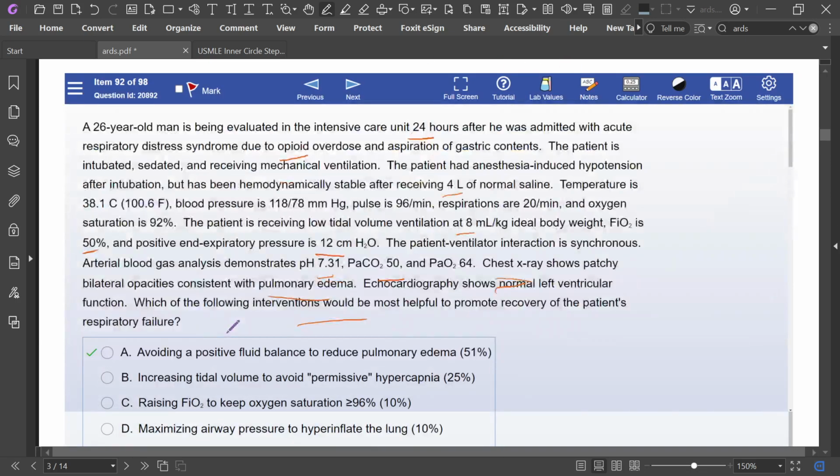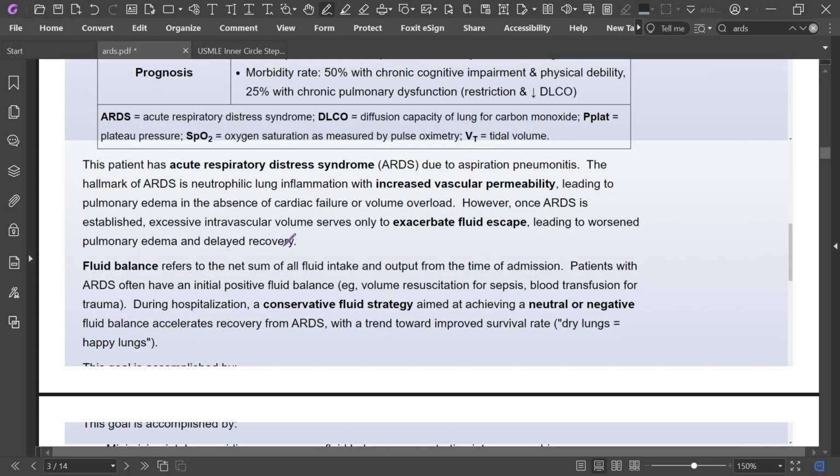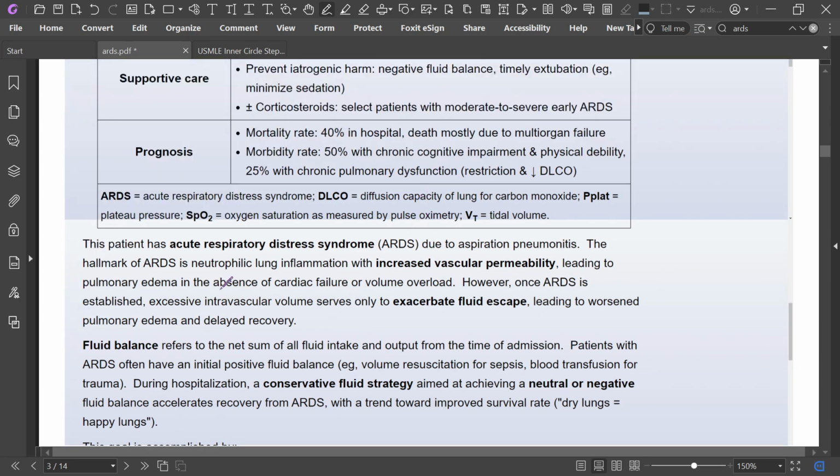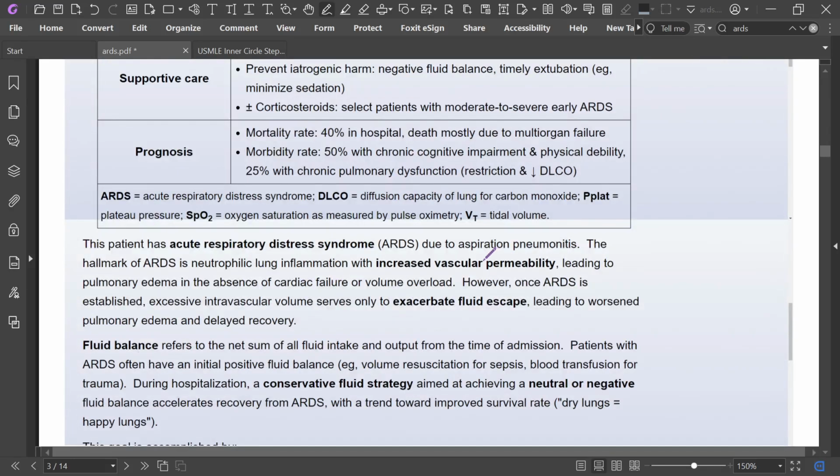So in this question, we need to avoid positive fluid balance to reduce pulmonary edema. One thing you can say is that PCO2 is higher, so why are we not increasing the respiratory rate? Now, this patient has ARDS due to aspiration pneumonitis, one of the risk factors of ARDS.